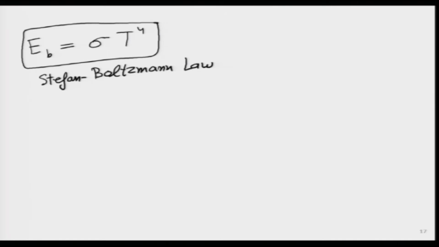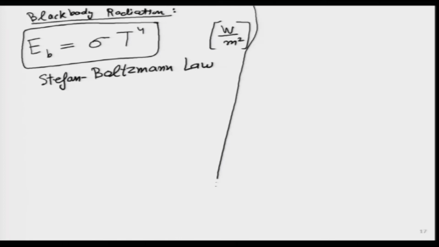This is talking about the black body radiation. So, I will write over here. The units for this E_b will turn out to be watts per meter square, and by definition we will call this quantity the black body emissive power.